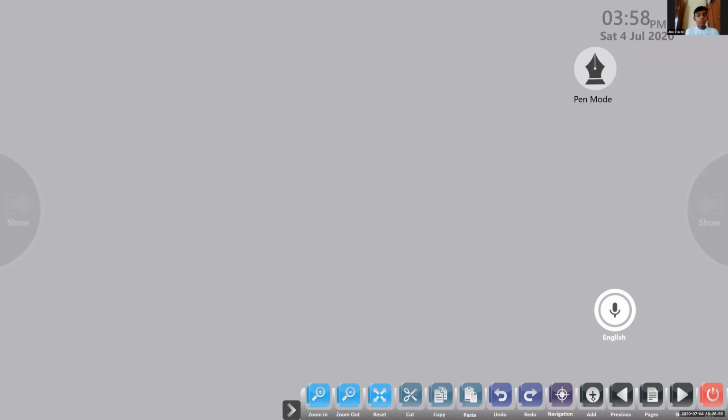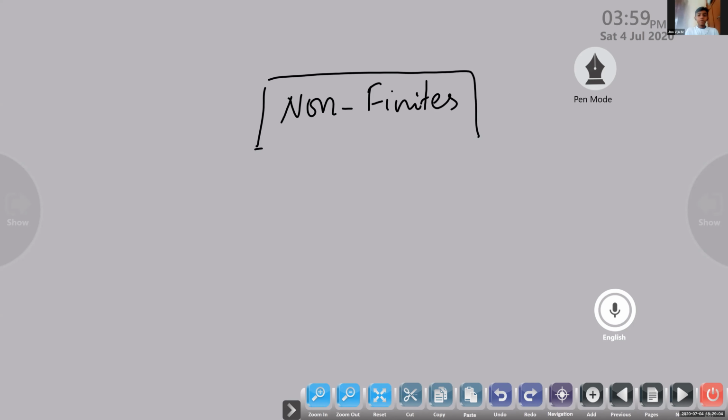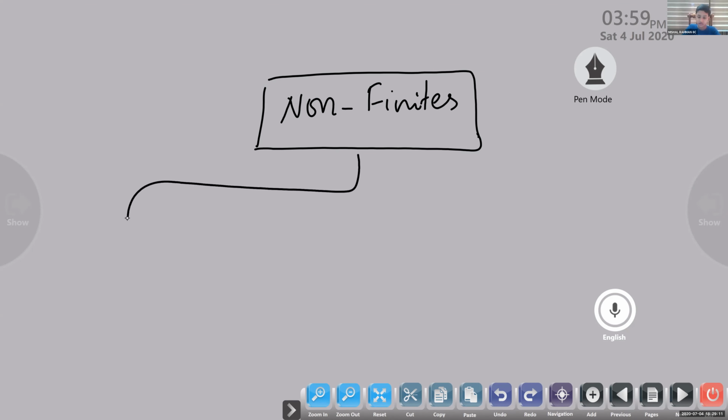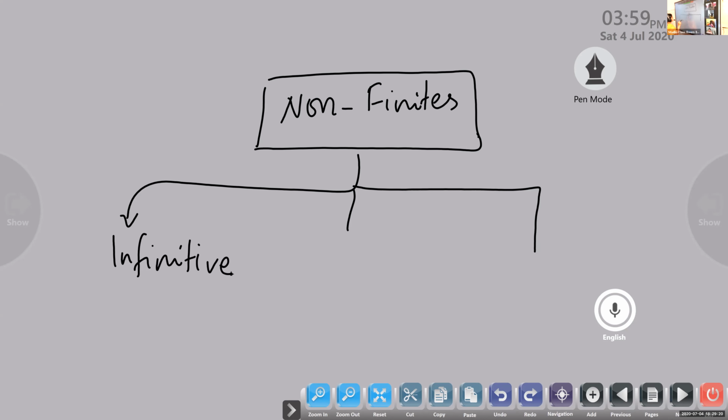Okay, look at the board. Today we are going to learn about non-finite verbs. There are 3 non-finites. The first one is called infinitive. The second one is called participle.